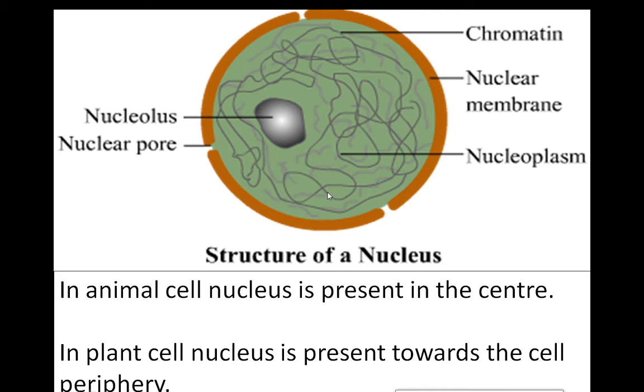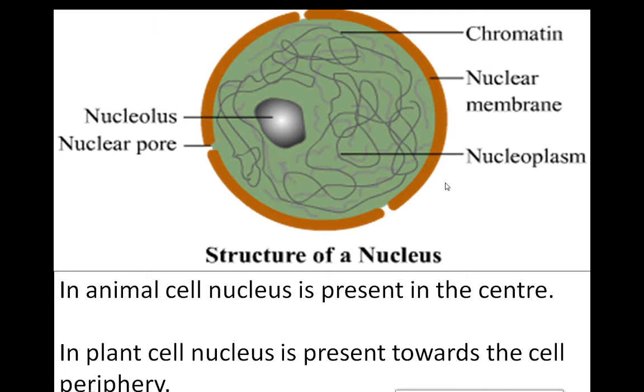First look at the structure of the nucleus. The whole structure is the nucleus. Like the cell membrane, this nucleus also has a membrane. The cell has a membrane, so we call it the cell membrane. The nucleus has a membrane, so we call it the nuclear membrane. Then this nucleus has a nucleolus.